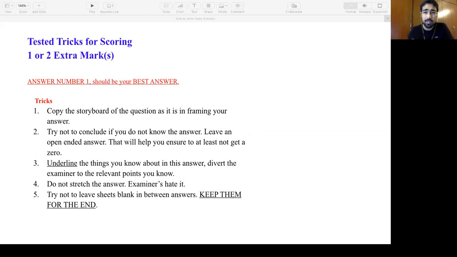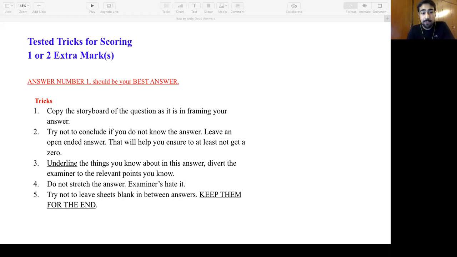Number one, the foremost important trick is your answer number 1 should be the best answer, in the same format. I'm telling you, if you write your first answer in the same format, you're sure shot getting those 5-6 extra marks of grace, because the examiner will read your first answer and he'll know what kind of student you are. Are you prepared or not, right? So your answer number 1 has to be the best answer. Give it the best you got. Take half an hour to write this answer. Think wisely, put it down on paper in the same format ICI wants, and you fairly do well. I can assure that, right?